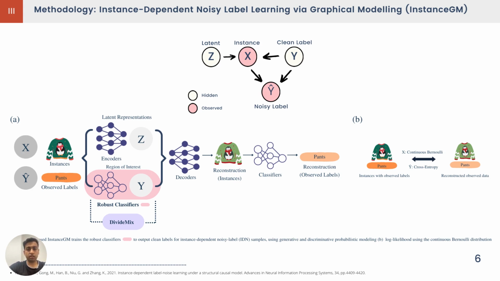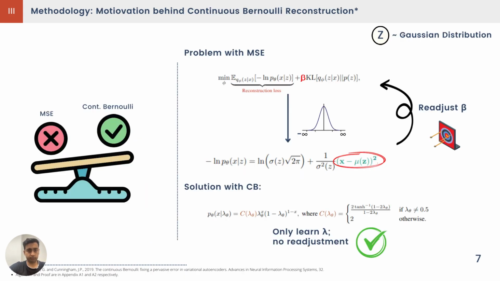And for the reconstruction loss, instead of using mean square error, we use the continuous Bernoulli loss. The reason is that if we use the mean square error, then we have to consider the latent representation as a Gaussian distribution, which is unbounded, from negative infinity to infinity. And in practice, we only use the weighted MSE, the highlighted part, and we ignore all the other terms. Because of that, we need to reweight beta a lot.